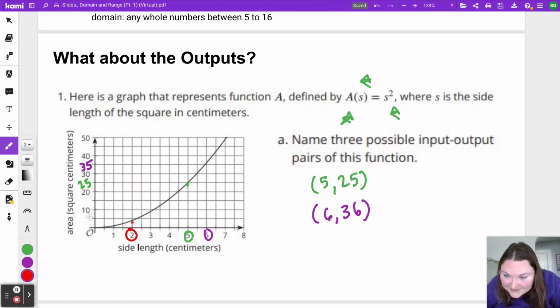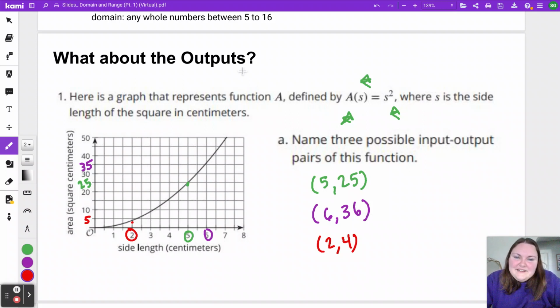It looks like it's just below 5, and it is because 2 squared is 4. These are not the only options. I've had students come up with the values for 1, 2, 3, 4, 5, 6, 7, and 8. Remember, there's also decimals in there because you had told me earlier you could have a side length with a decimal. But we've got 3 here just to get us starting to think about the situation.